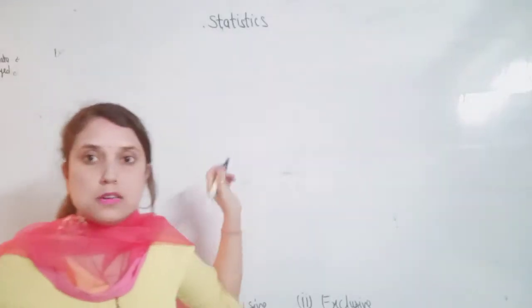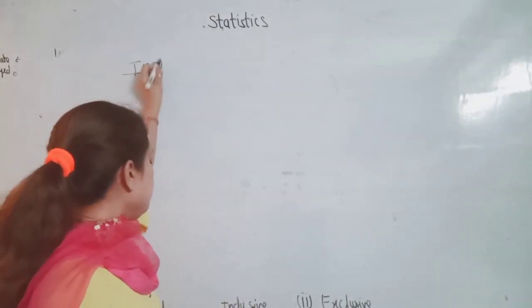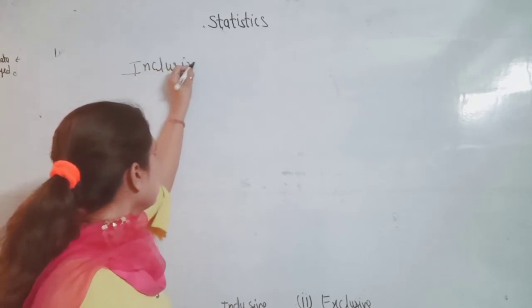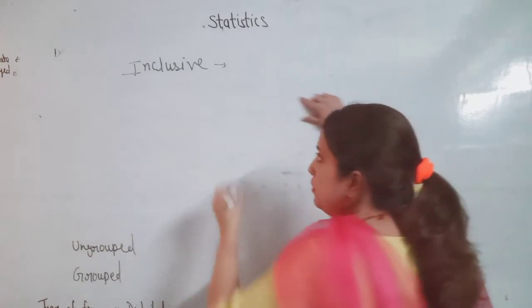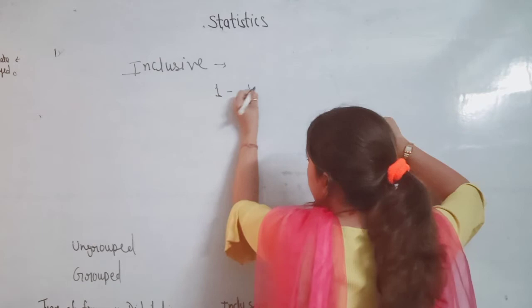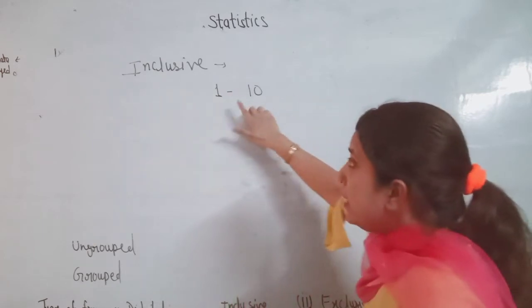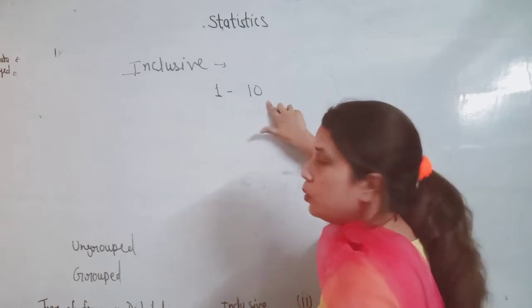Now let's understand what inclusive is. In inclusive, suppose we have the interval 1 to 10. This is called the class interval 1 to 10.